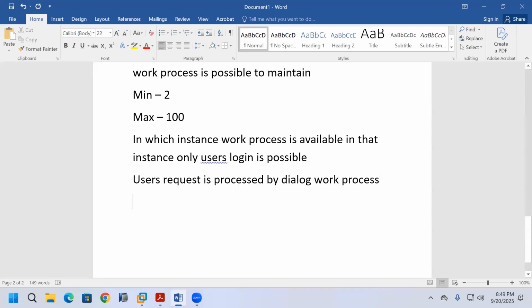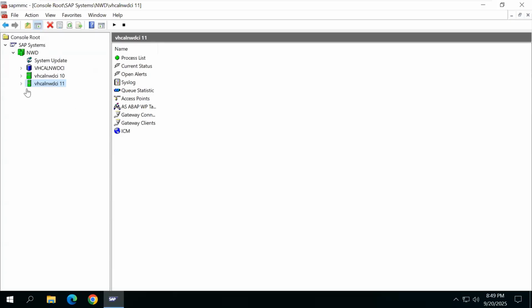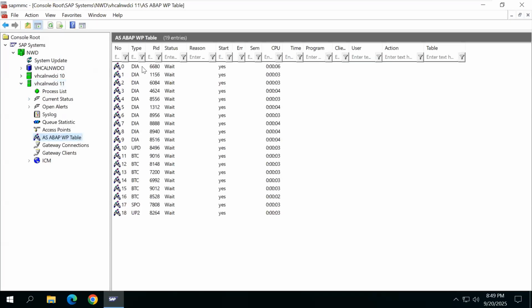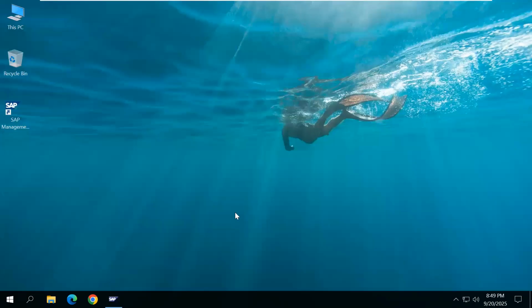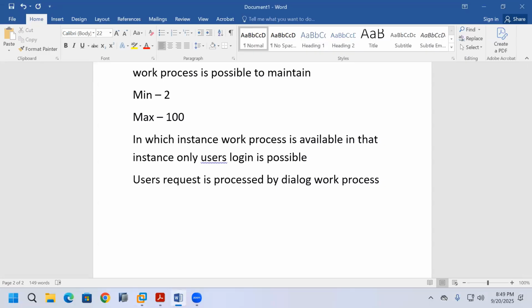What is the meaning of that? I logged into this application server instance. My user request is processed by a dialog work process. That means based on that dialog work process only, I log in and do anything in the SAP system. So when I log in to the SAP system, based on that dialog work process only, I do work in that SAP system. That means our user request is processed by a dialog work process.